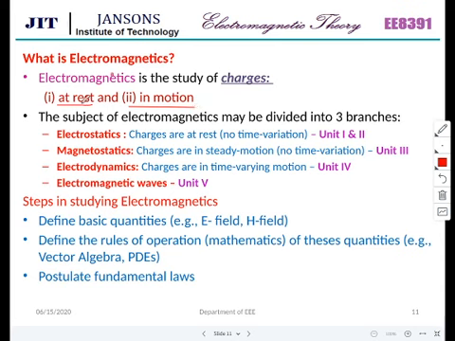Now this is the basic classification. The topics can be subdivided into these 4 things: electrostatics, magnetostatics, electrodynamics, electromagnetic waves. You can go and refer to any university. This is the structure. This structure for electromagnetics cannot be changed.